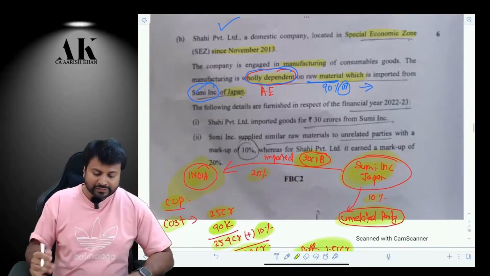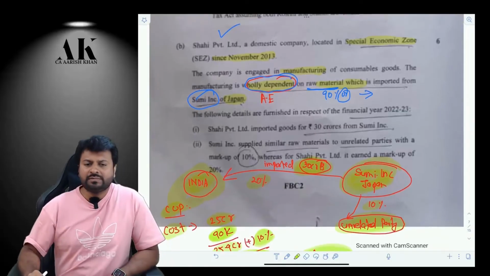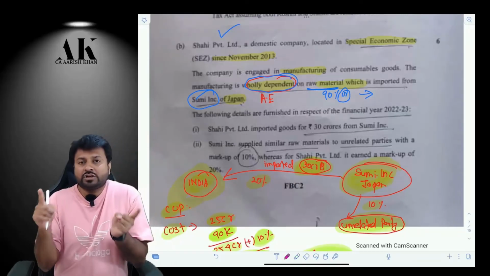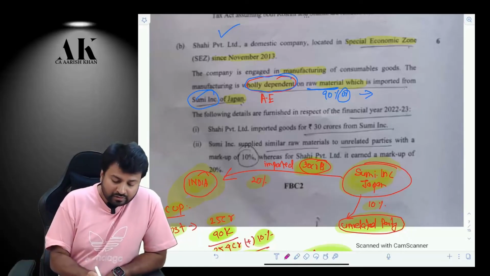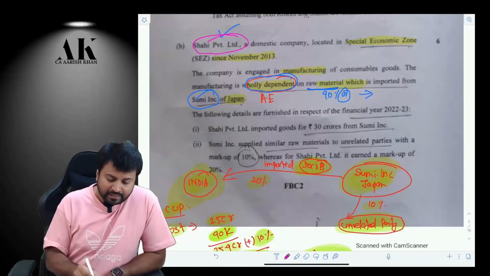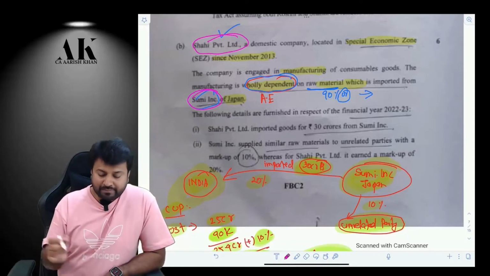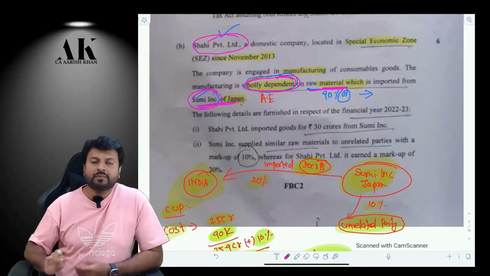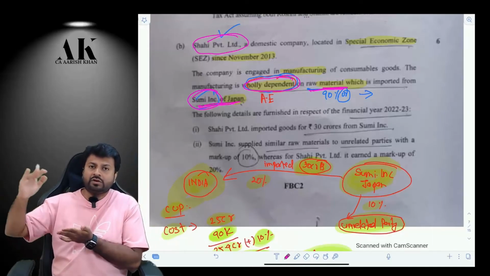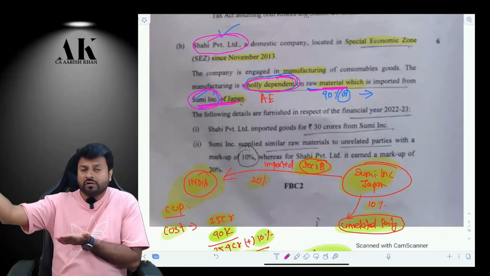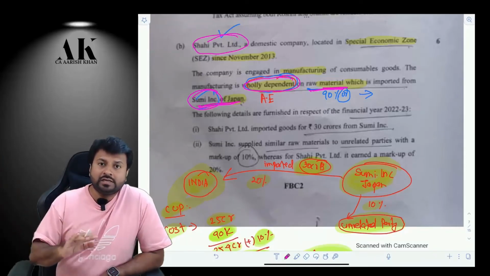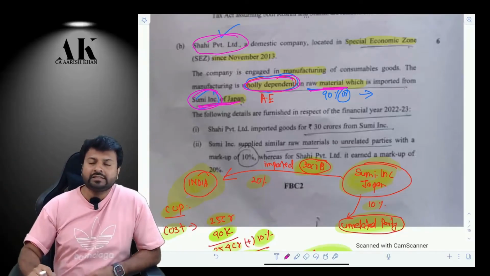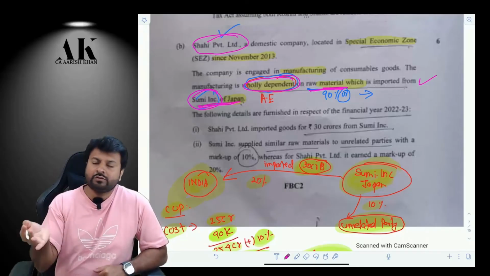Okay. The next question is based on transfer pricing, a good question, but a simple question, nothing great as such. In transfer pricing, the very first thing we need to establish is the relationship of associated enterprise. Shahi Private Limited is an Indian company and Sumi Inc. is a Japanese company. Shahi is wholly dependent on the raw material imported from Sumi. We all know that if one entity is dependent on the other entity for raw material for 90% or more, then both of them are associated. Here Shahi is wholly dependent on the raw material of Sumi, therefore both of them are associated enterprises. This is the first thing which you have to write in the question.